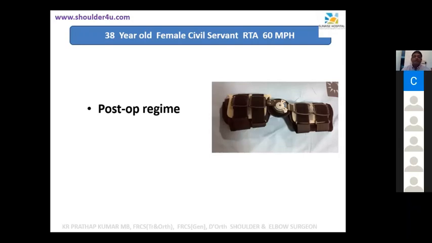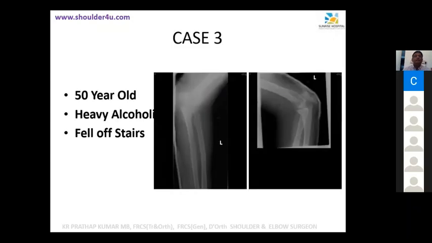What we want to avoid is a valgus varus strain. So we use something called a myo brace. For any elbow problem, we are using a myo brace. Remember that functional elbow brace. That means we can control the range of movement, we can lock the device, and serially we will increase the range of flexion extension. At the same time, valgus varus stability will be there.